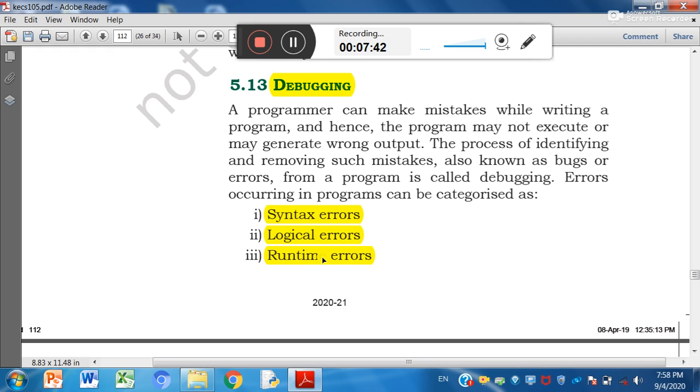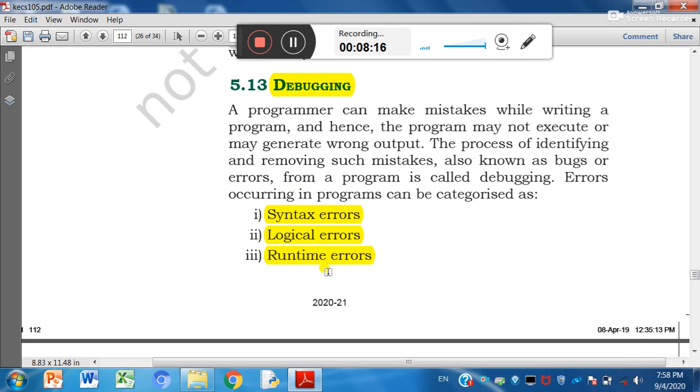So such type of error comes under runtime error. One more example of runtime error is division by 0. If you are trying to divide any number with 0, it will give infinite, which is not representable. So in such case runtime error will occur. So this is today's topic: debugging and types of error.